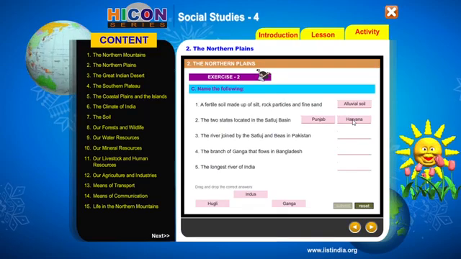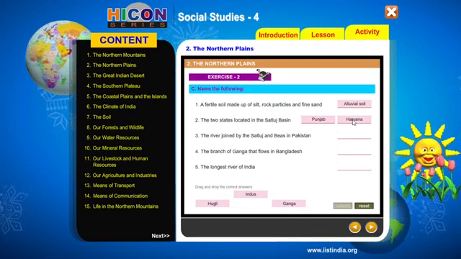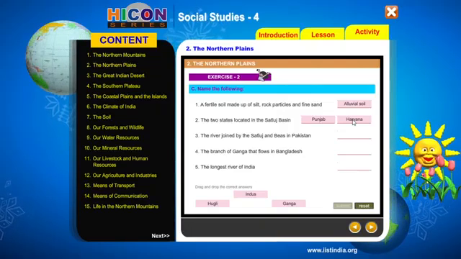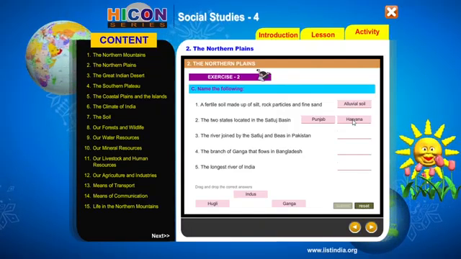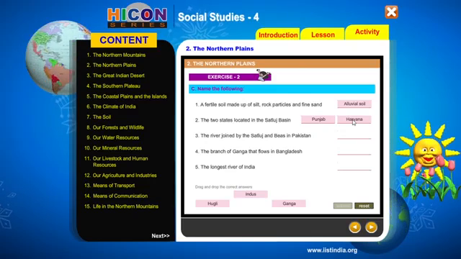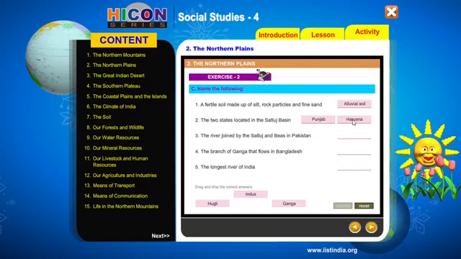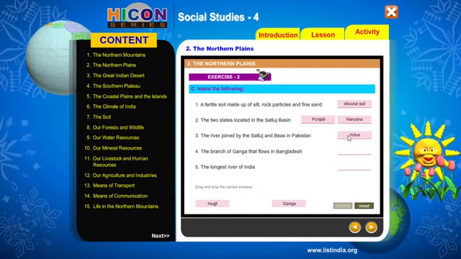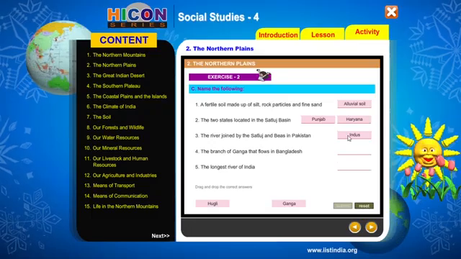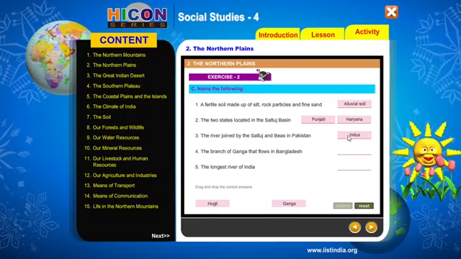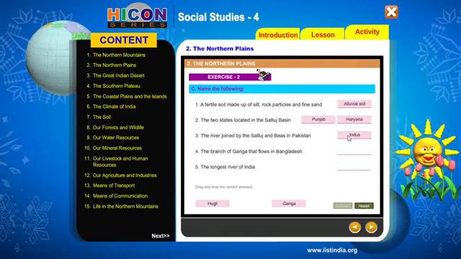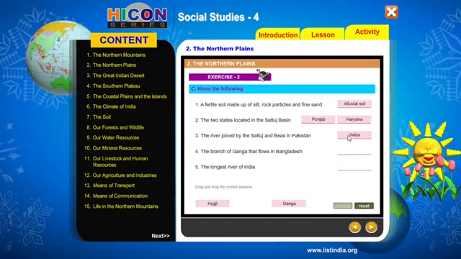We have seen that also. The rivers like Satluj, Beas, they originate from the Himalayas, flow through India, cross the Indian border, reach the other side of Pakistan and join which river there? Another Himalayan river named Indus, isn't it? Yes. So Satluj and Beas flow through India, cross the border and join the river Indus in Punjab, right?